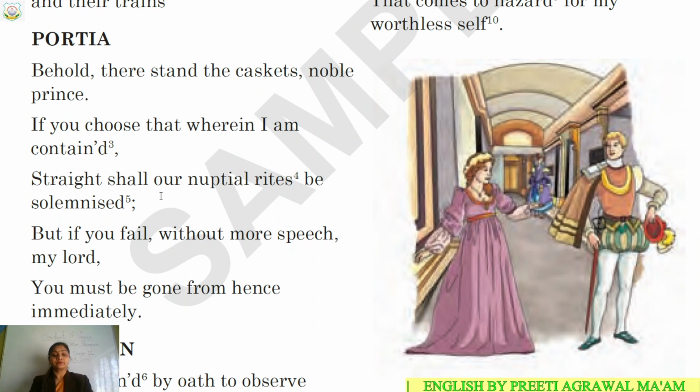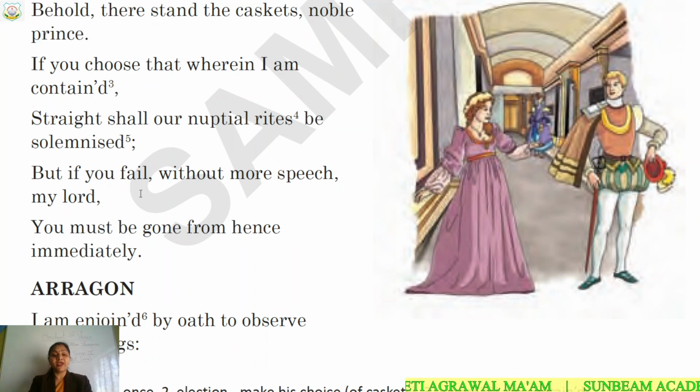What you have to do? You have to choose the correct casket. Which one is the correct casket? Out of those three, there is one casket in which my portrait is. So you have to choose that wherein I am contained. I am contained means my portrait is contained. Straightly means directly. Nuptial rites means the wedding ceremony. Solemnize means performed.